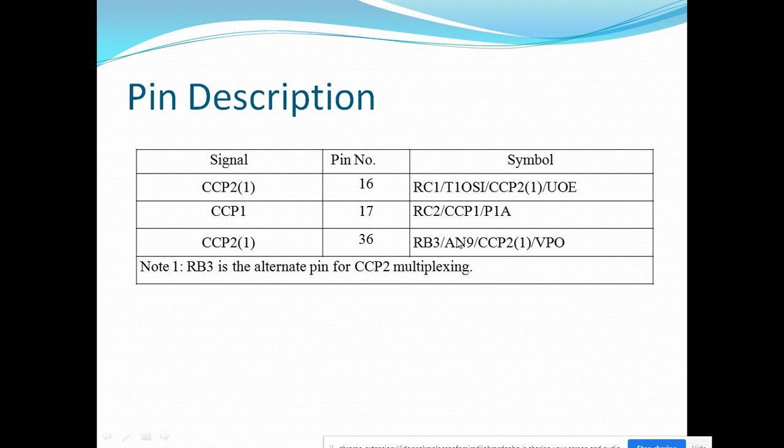These pins should be set to output mode by writing value 00 to these two pins. This is an alternative for the second CCP module, which you can use if RC1 is not available to the user.